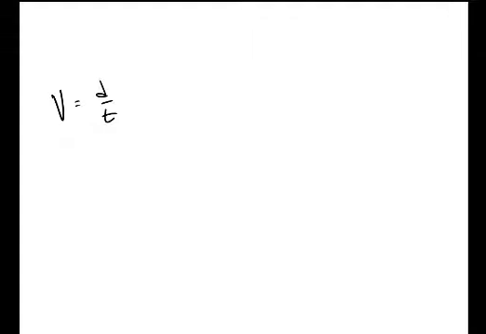Here's an equation for velocity. It's got a few variables here. We have velocity, which is how fast you're going, distance, which is how far you go, and time, which is how long you drive for. We'll get into the specifics of that a little bit later. So for right now, let's just consider this. We can rearrange this equation any one of 3 different ways.